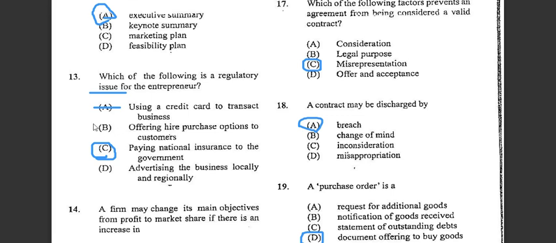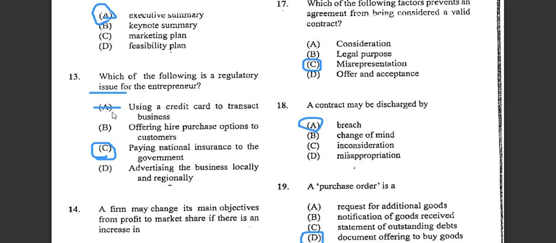Alright, so the answer for number 13 would be C, not A. Using credit card to transact business. It says issue, right? It's a regulatory issue for the entrepreneur. So we're talking about paying national insurance to government, but it's an entrepreneur.